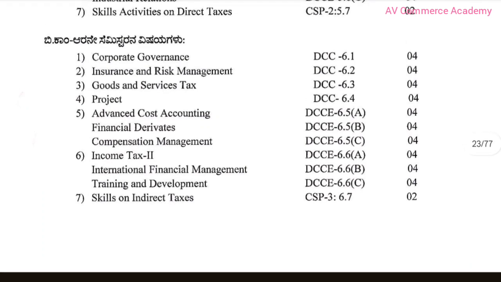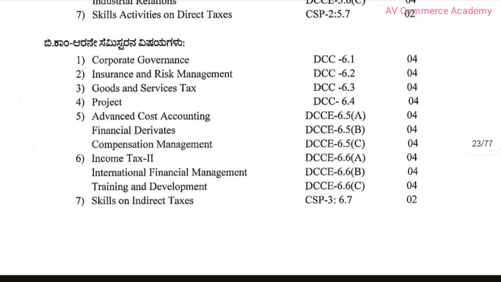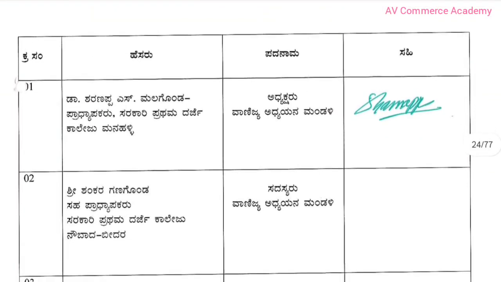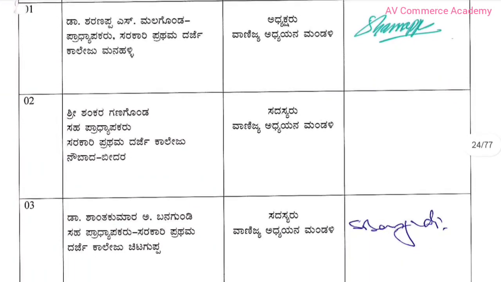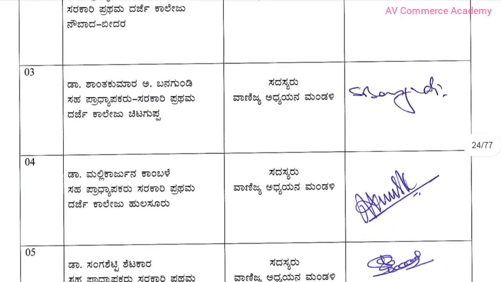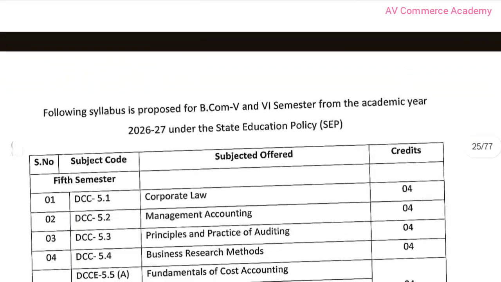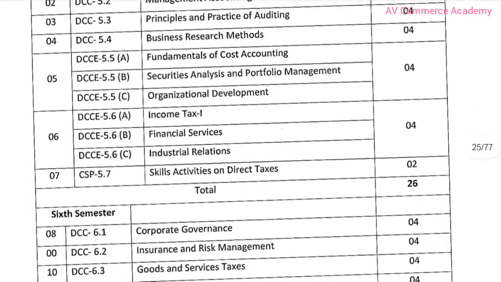Here also there are seven subjects. The fifth semester has seven subjects, and the sixth semester also has seven subjects. Here is the panel that decided these subjects, and here is the full syllabus for your fifth semester as well as sixth semester.